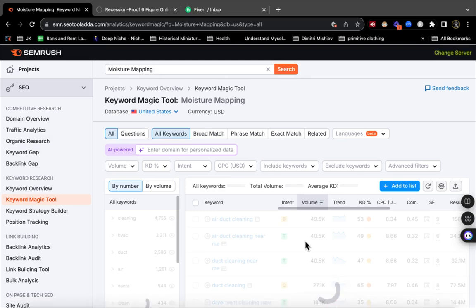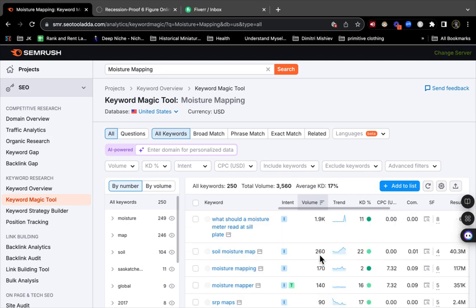Let's see how we're looking and see if we can find a higher volume version of this keyword. The reason for this is that we want to make sure and emphasize the best version of that word, the best keyword for that service or idea, whatever it may be.